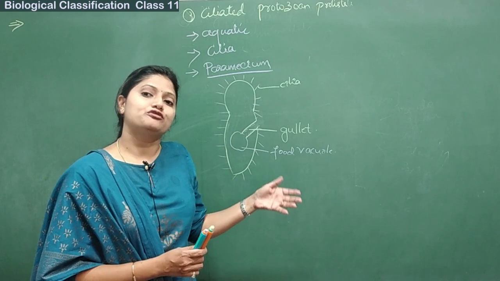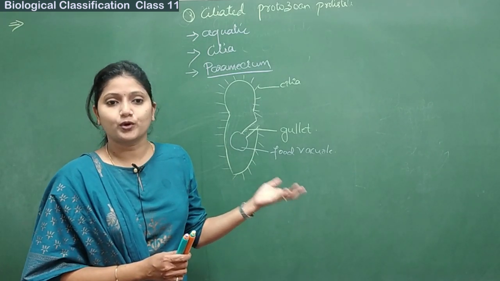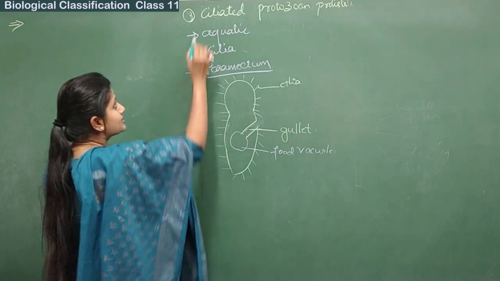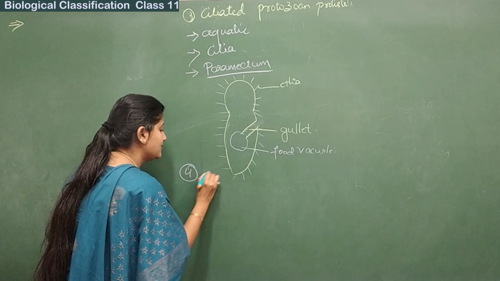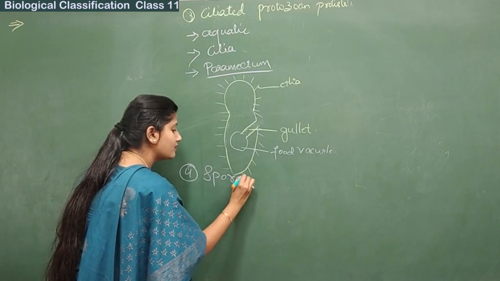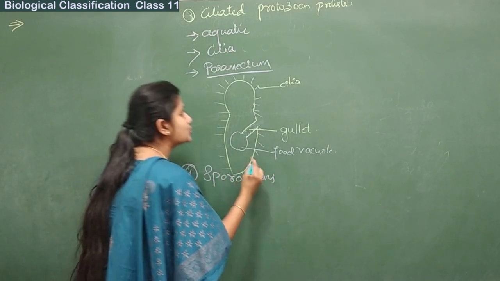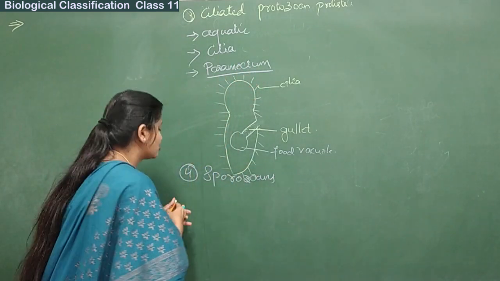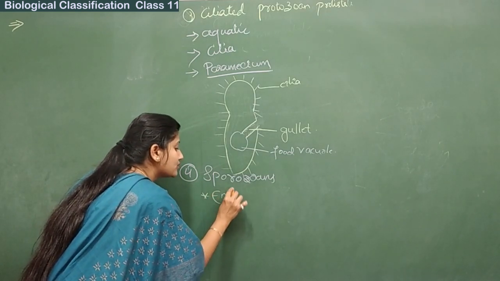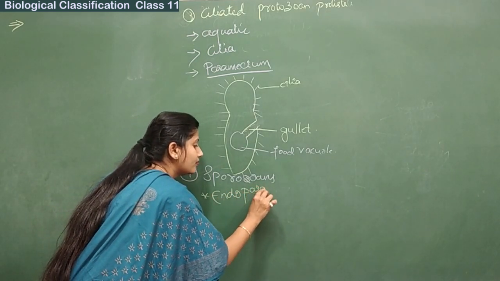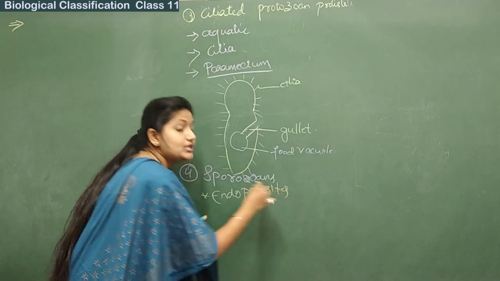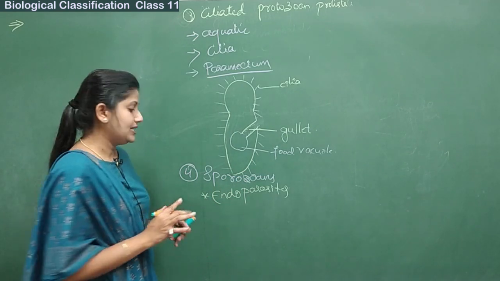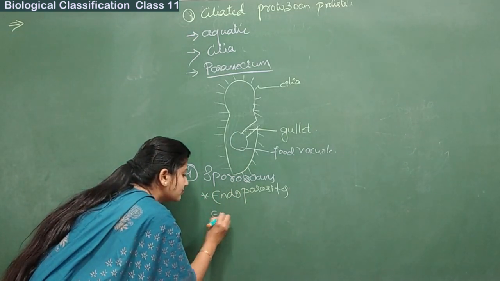The next, the fourth group of the protozoan protists, is the sporozoans. I will write them here. This is the third one. The fourth one is sporozoan protozoan protists. And again, these are also endoparasites. A very good example for this is the Plasmodium.